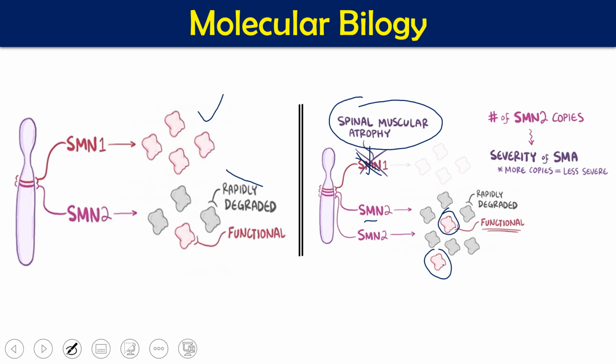So if more SMN2 genes are present, the severity of disease will be less, because more SMN protein will be there and it will do the normal function. If very few copies are there, less functional protein will be there and severity will increase. So more copies, less severe; fewer copies, more severe. This is for the SMN2 gene.